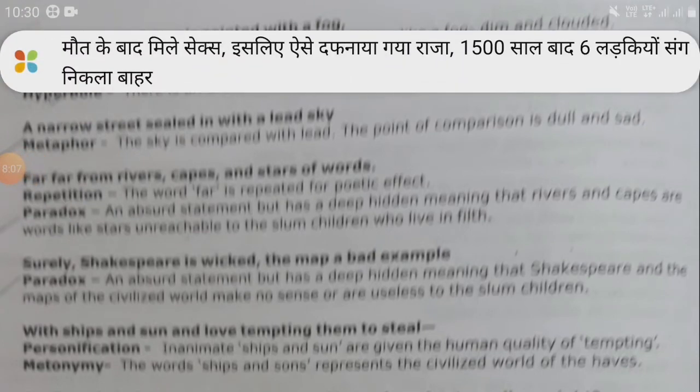Then number 17th, with sheep and sun and love tempting them to steal. Now here the figure of speech used is personification. Now what is personification? Personification is a figure of speech in which the inanimate or the non-living things are given the human quality. For example, if I'll give you one example.